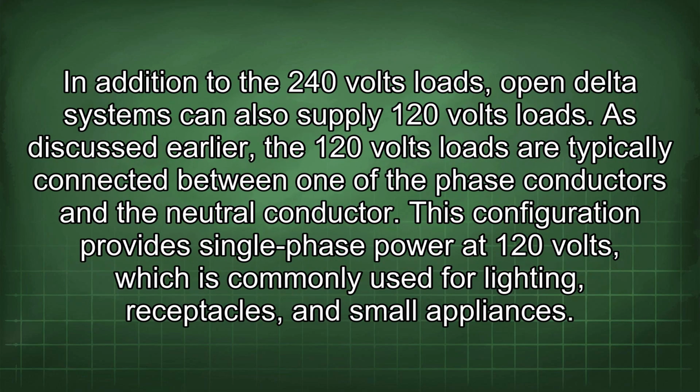In addition to the 240 volts loads, open delta systems can also supply 120 volts loads. As discussed earlier, the 120 volts loads are typically connected between one of the phase conductors and the neutral conductor. This configuration provides single-phase power at 120 volts, which is commonly used for lighting, receptacles, and small appliances.